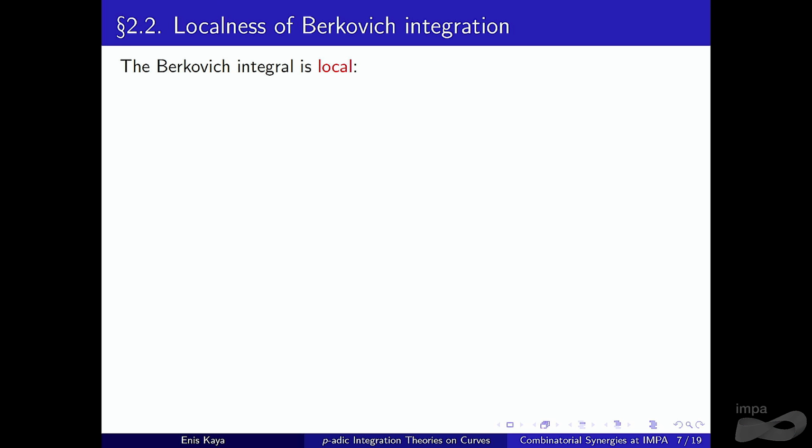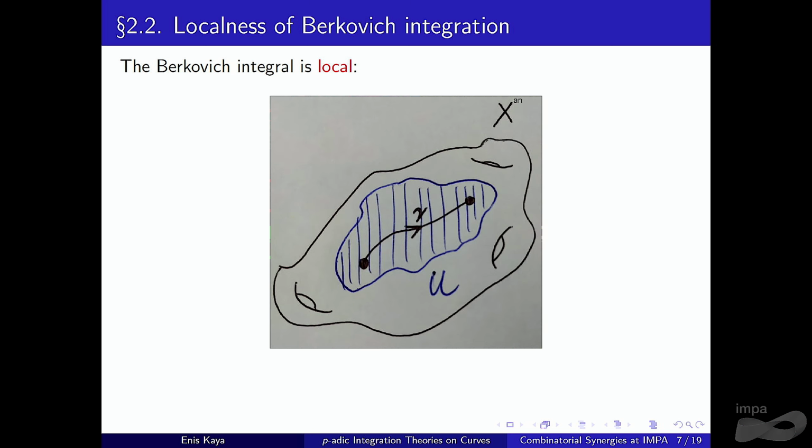So one nice thing about Berkovich integration is that it's local in the following sense. Consider the following situation. Right now, I want to see my Berkovich space as a kind of p-adic manifold. Of course, this picture doesn't make any sense, but you see what I mean.